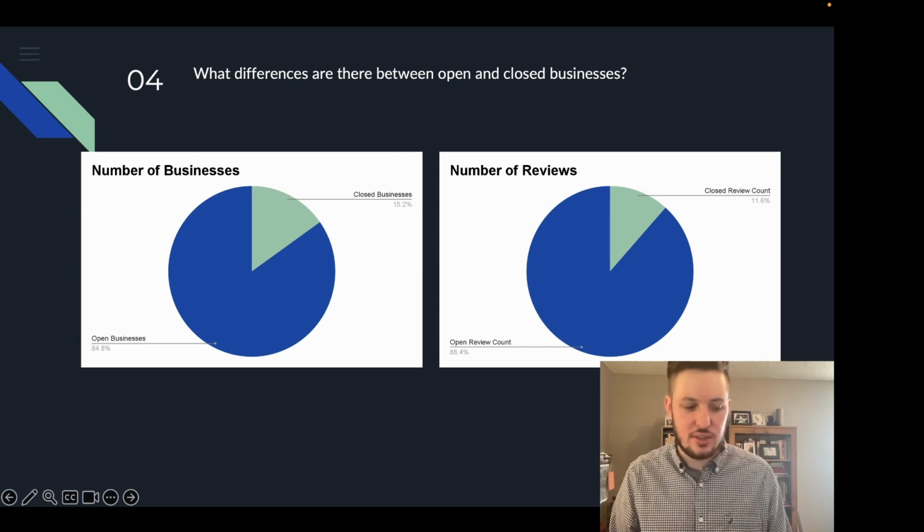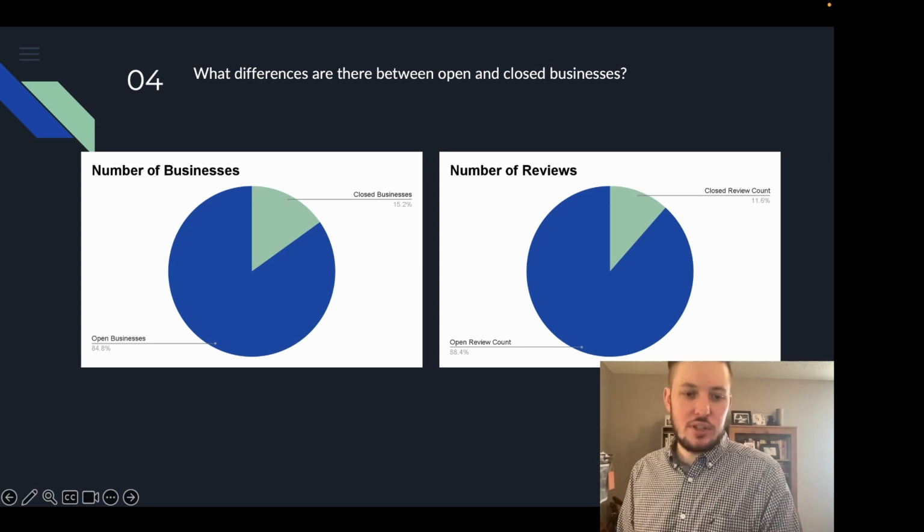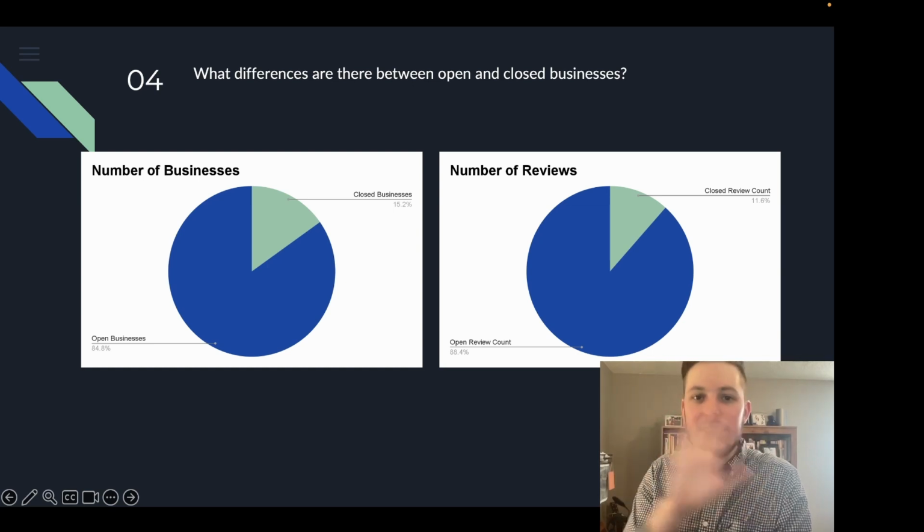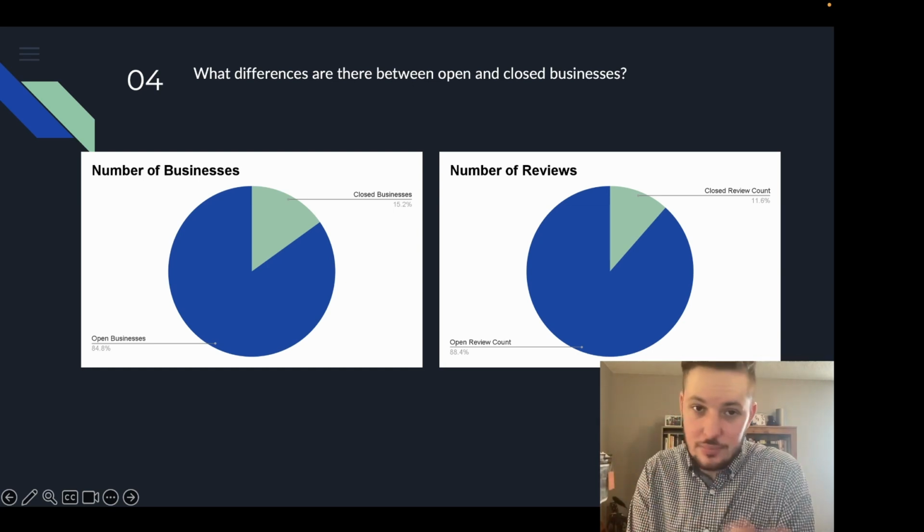Let's dive into this question. So, number of open businesses, it took up the largest portion, which was 84.8% of all businesses in the entire data set were open, which I guess isn't too surprising.